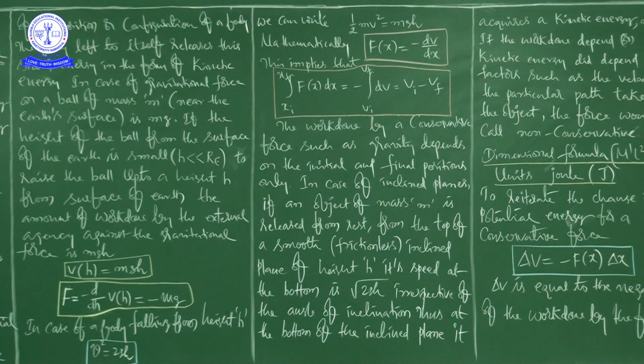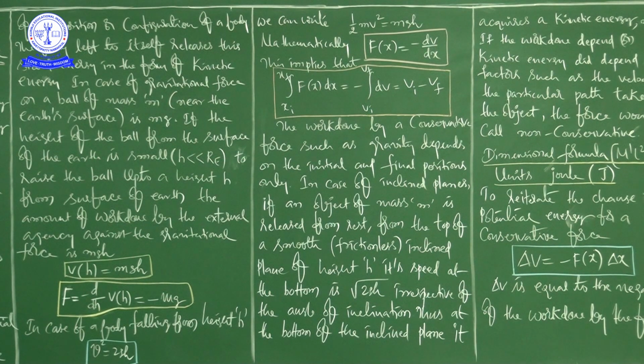So what I am saying is here F is equal to minus dV by dh, which is equal to minus mg. So here we have to talk about the sign. The negative sign here indicates that the gravitational force is downward. When released, the ball comes down with an increasing speed. Just before it hits the ground, its speed is given by the kinematic equation v square is equal to 2gh.